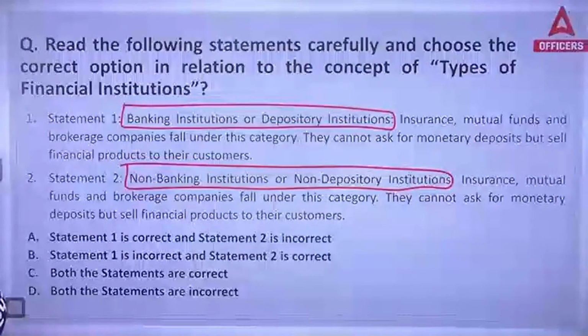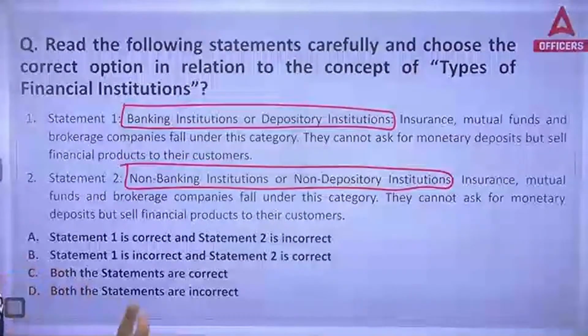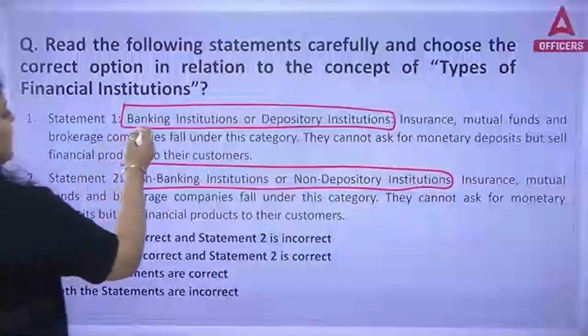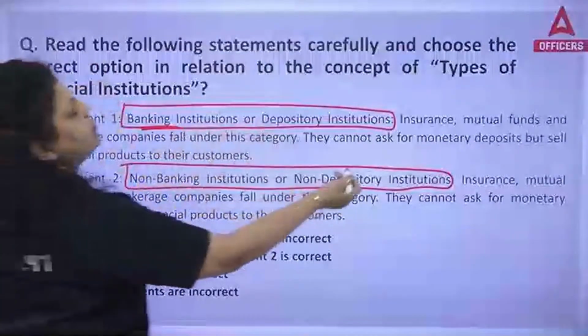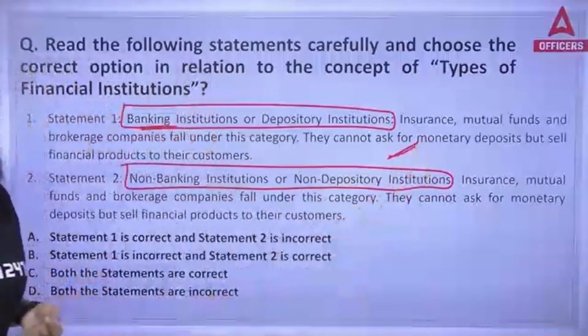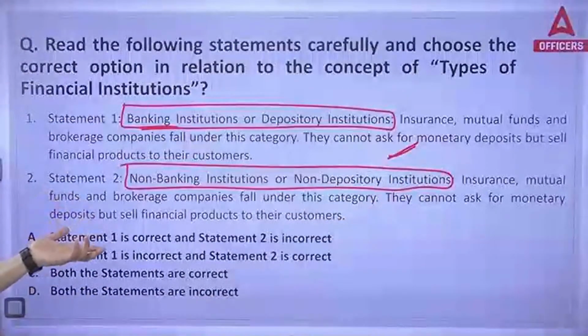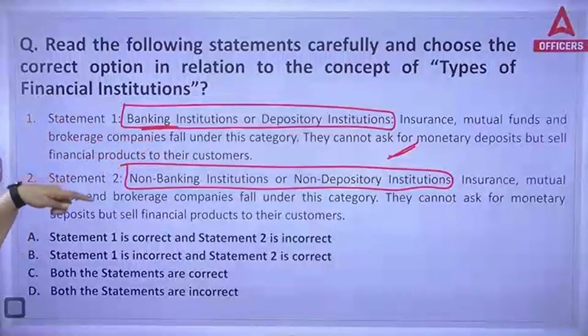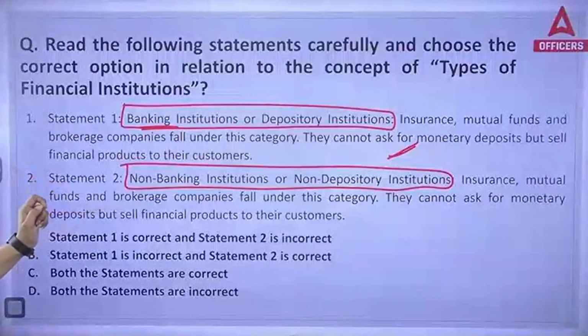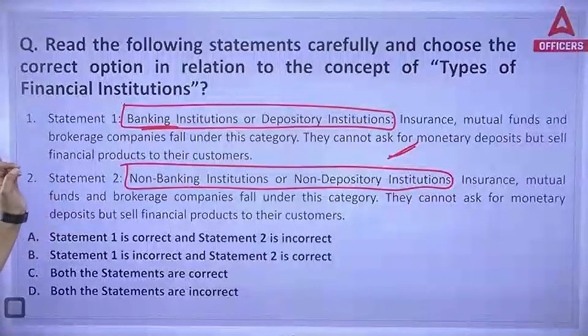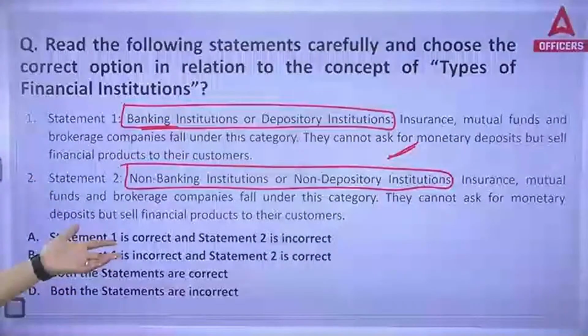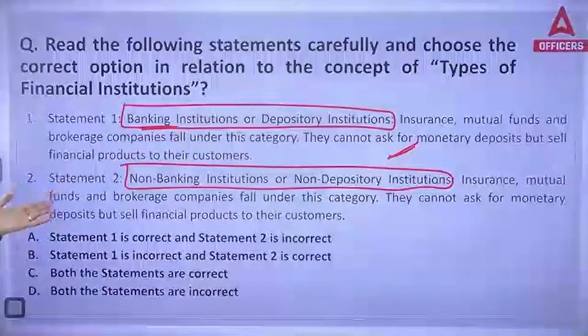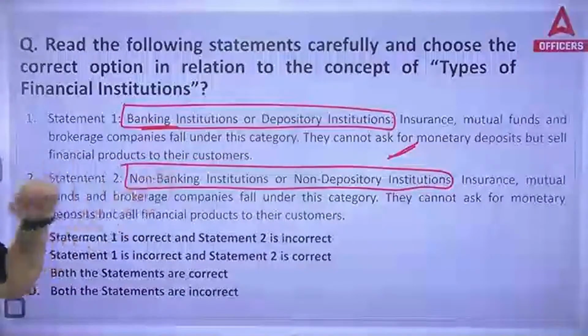See, statement 1 is definitely incorrect, because if it is a banking institution, they will be able to take deposits. They can accept deposit because this is a banking institution. But if we talk about non-banking institution or non-depository institution, insurance, mutual funds, brokerage companies fall under this category.